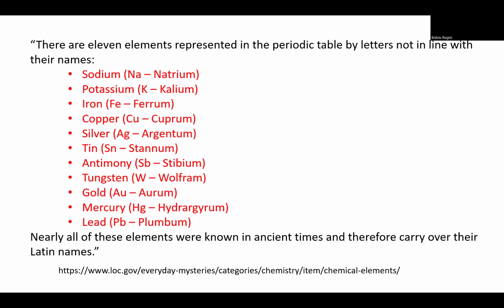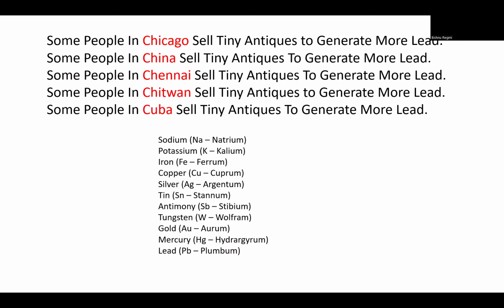Now, to make these elements easier to recall, I have created a simple sentence, and this is: some people in Chicago sell tiny antiques to generate more lead. Or we can also go with some people in China, some people in Chennai, some people in Chiton, some people in Cuba.